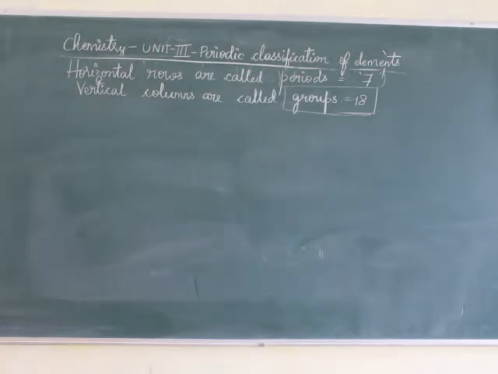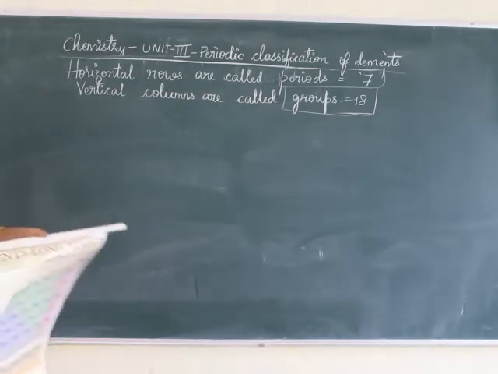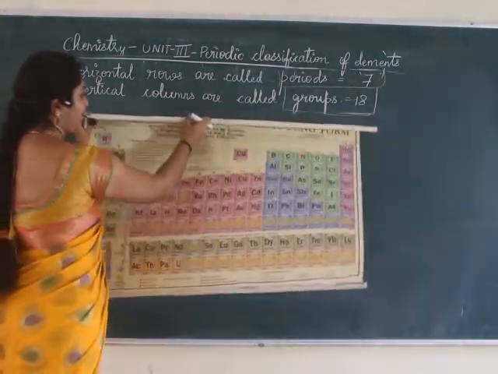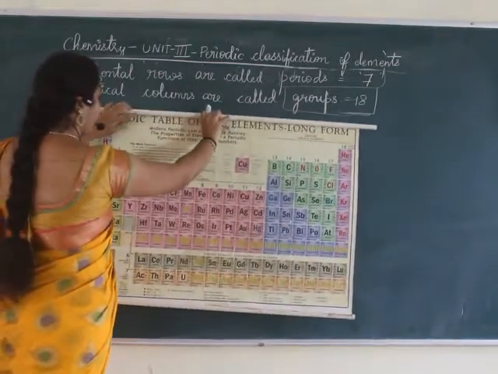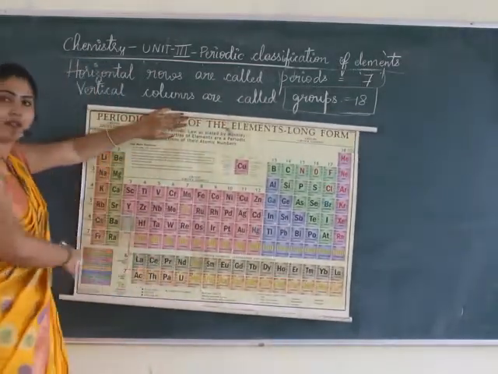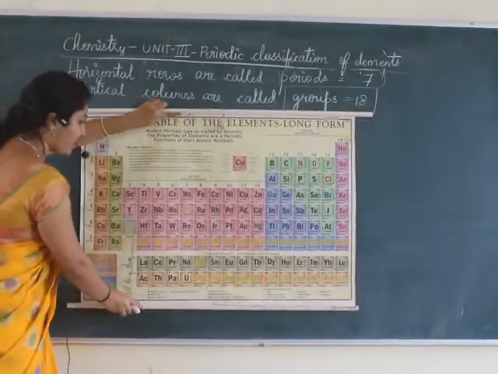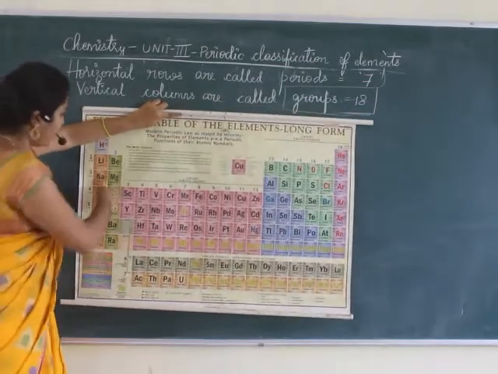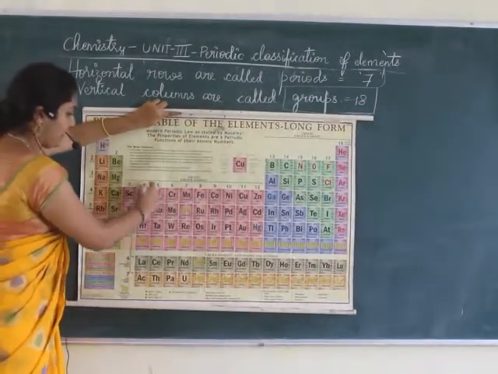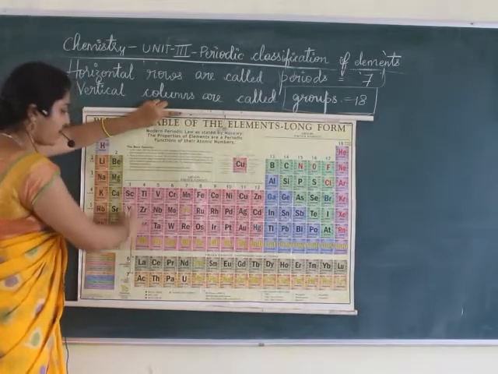I'll let you have a look at this periodic table, and then we will move on to the next very important concept. So this is the periodic table which we have. Here you see these columns are called what?